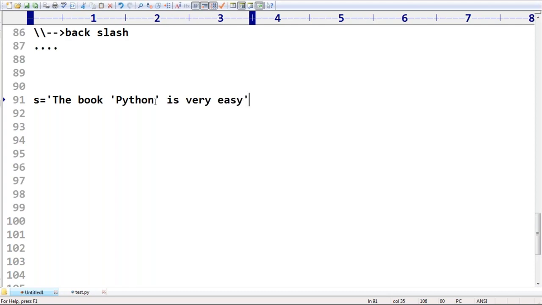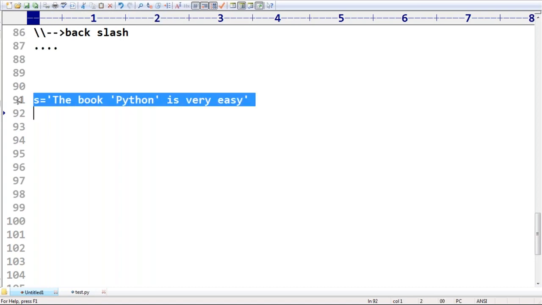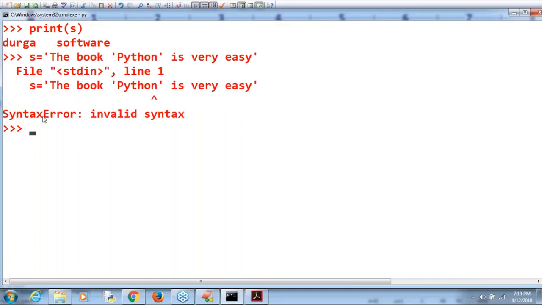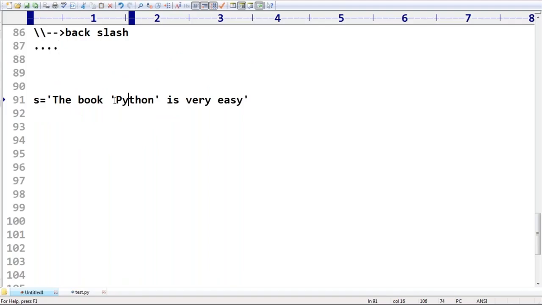Then this is okay to represent a string, but what about these things? It is a problem. Observe that if I write like this, we get invalid syntax. How can you handle this situation? If you want to use this symbol as a symbol only, then you should go for backslash.